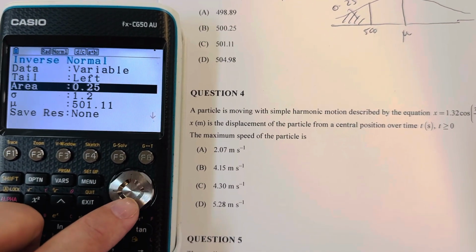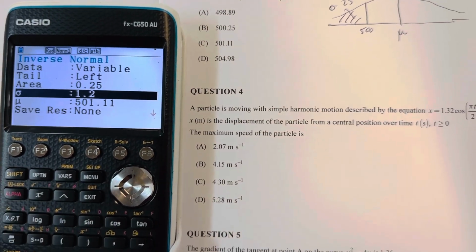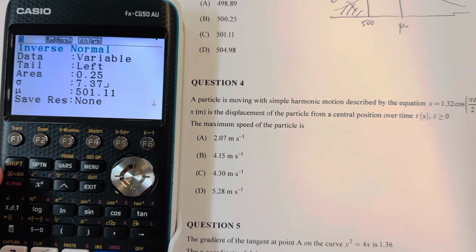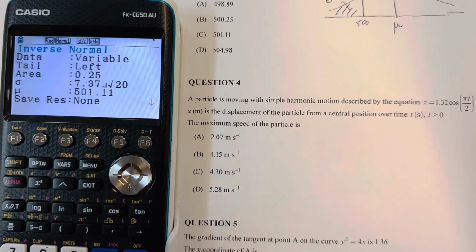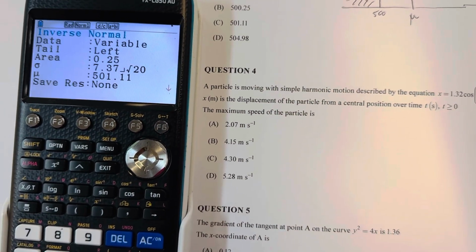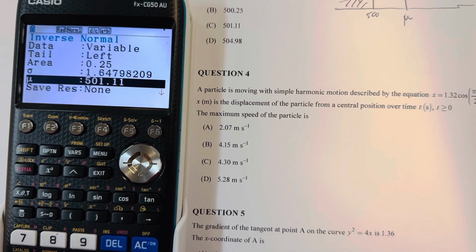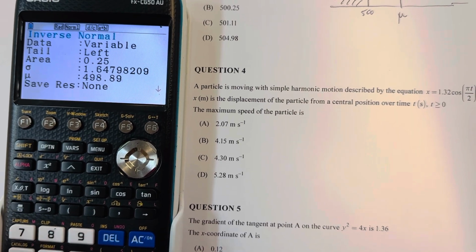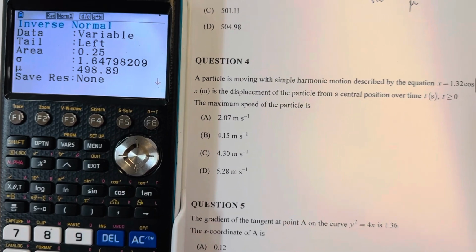For the standard deviation, that's going to be 7.37 divided by the square root of 20, because remember that's the thing. And then I'm going to go, what is mu? So I can try the different ones. That's my one for A. I'm looking at A.